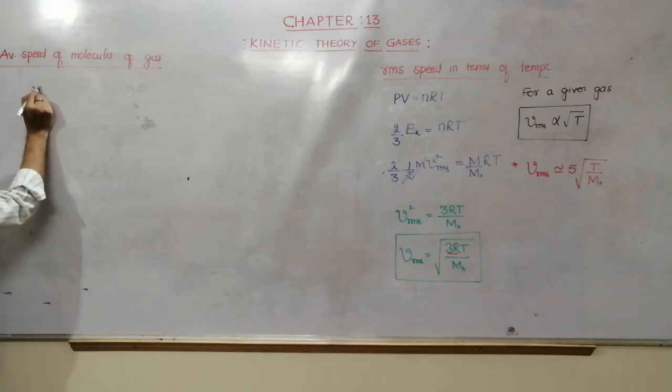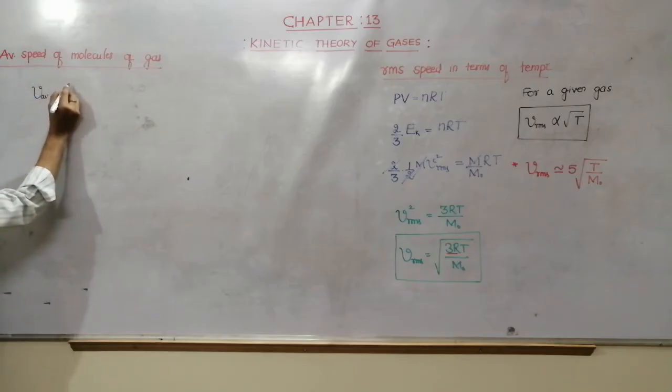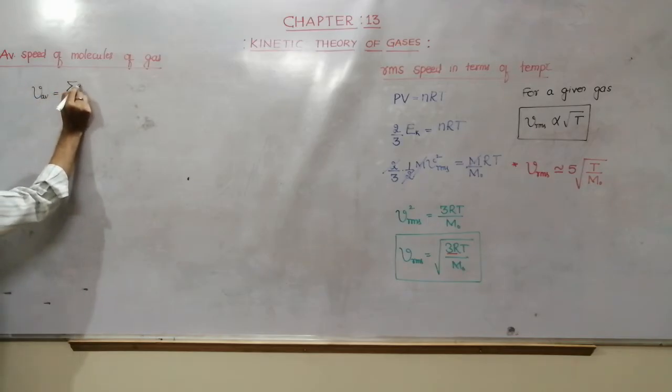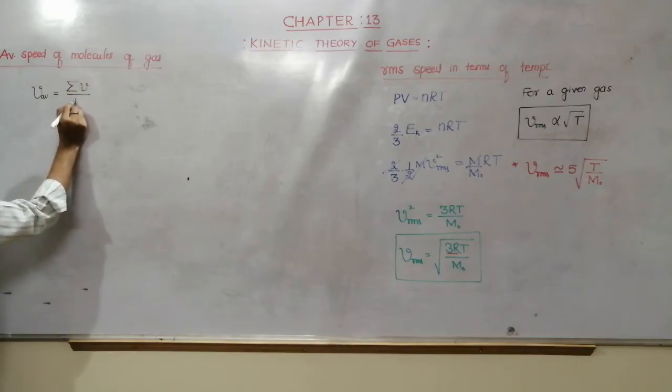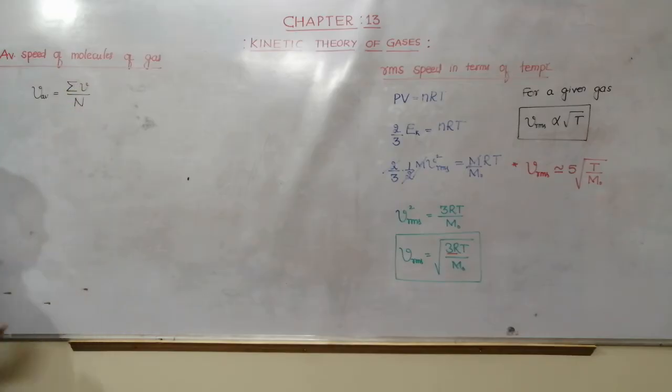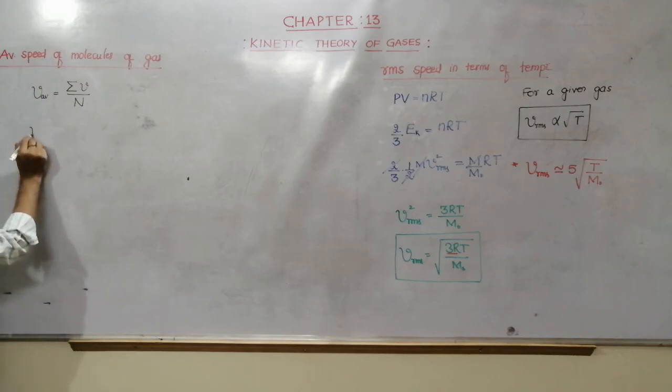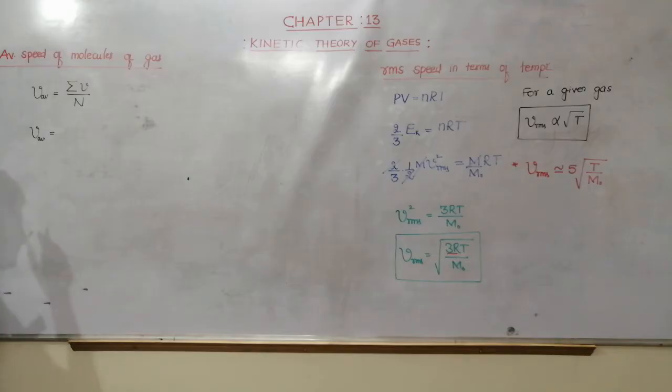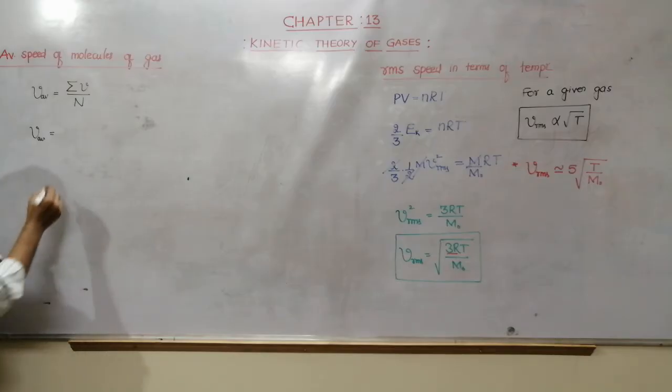V average is nothing but the summation of speed of all particles divided by the number of particles. Actually the derivation is not given, so not necessary here. We need only the direct one.